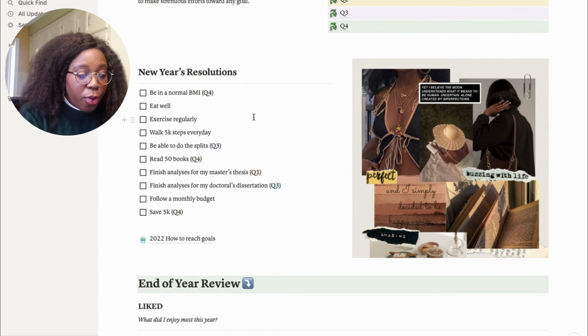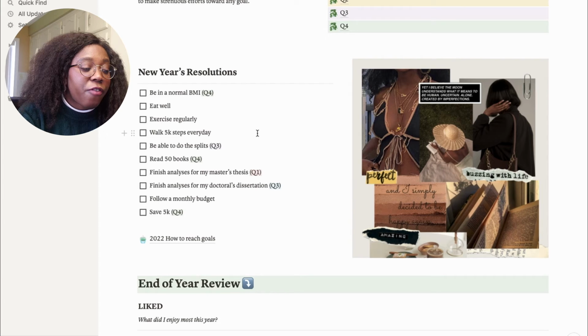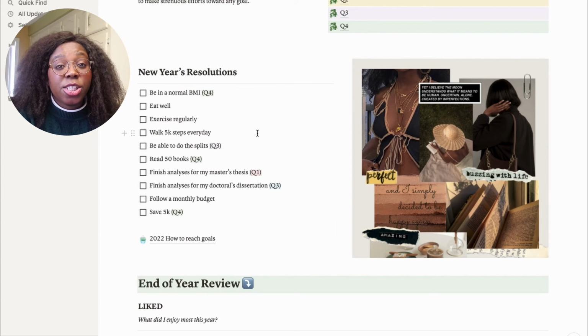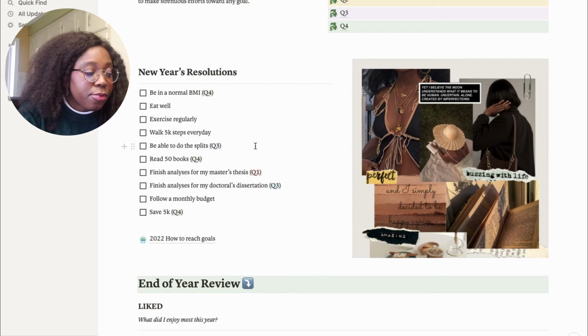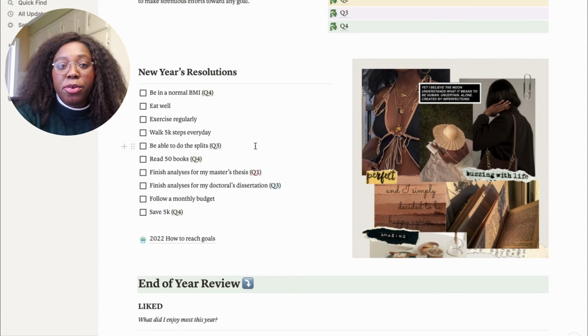The other one is to eat well. The next one is to exercise regularly. The other one, which kind of feeds into the other one, is to walk 5K steps every day. This I think is going to be hard for me, but I still want it as a goal just to try. I want to be able to do this by, I think, September. Yeah, by September. I think I can do it before that even, but I'm trying to be kind to myself and to allow myself a lot of time to reach my goals. So by the end of September, at least, I want to be able to do this.